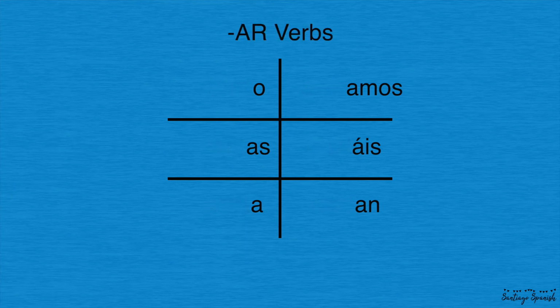Once you've memorized AR verbs, it's pretty easy to remember the rest because ER verbs are the same as AR verbs except that every time you see an A, you replace it with an E. Pretty simple, huh? So instead of o, as, a, amos, an, we would have o, es, e, emos, en. Now, I don't really say this one all fast and catchy. I just remember all the AR verbs fast and catchy, and then I replace all the A's with E's to get my ER verbs.